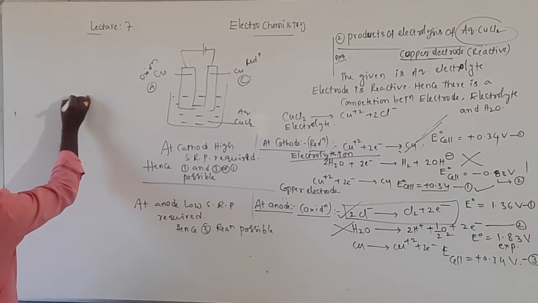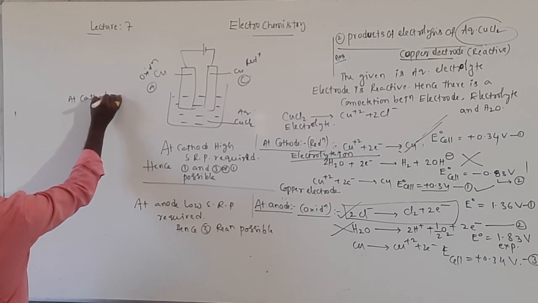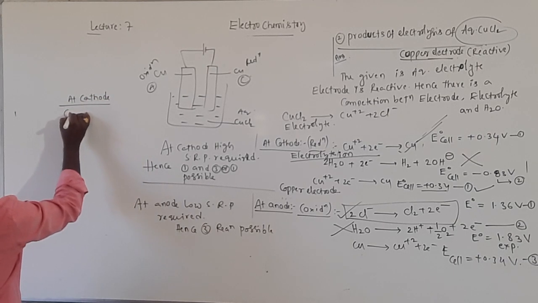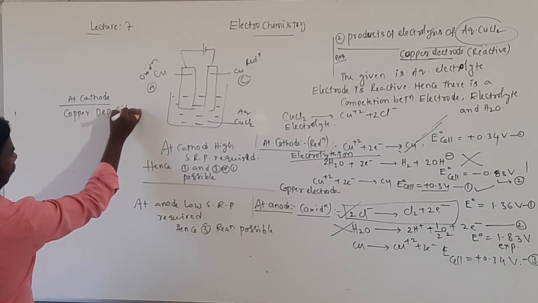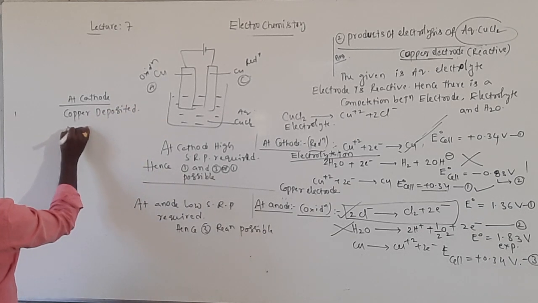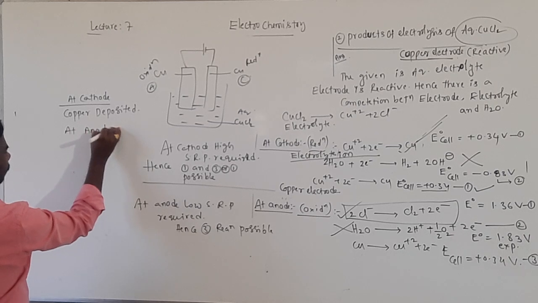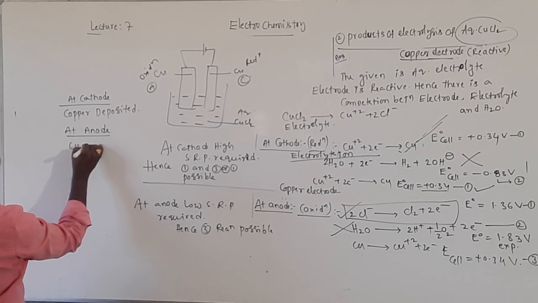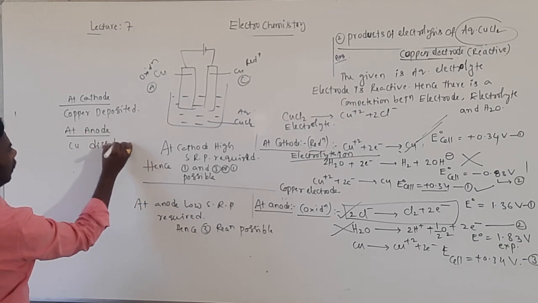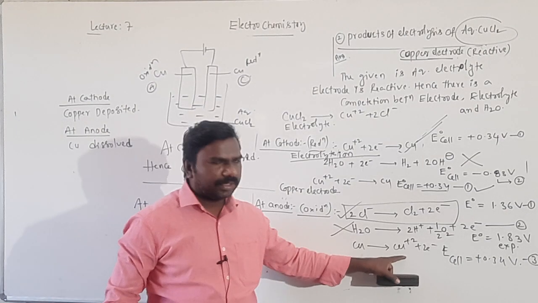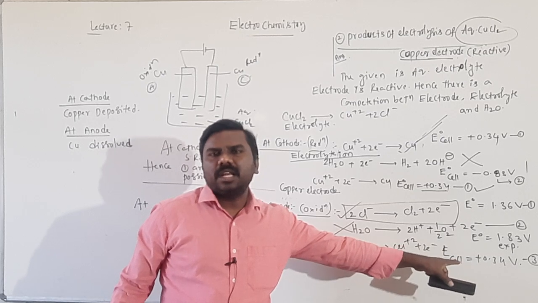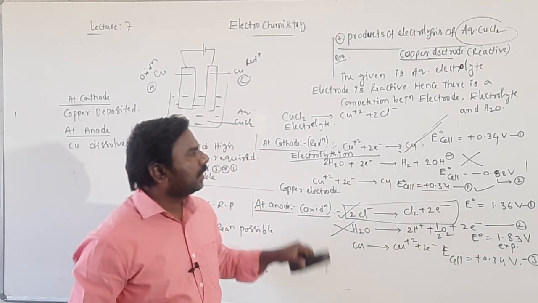So at cathode, copper deposited, at anode, copper dissolved. Dissolved means copper undergoes oxidation, that is lower SRP, that only favorable.